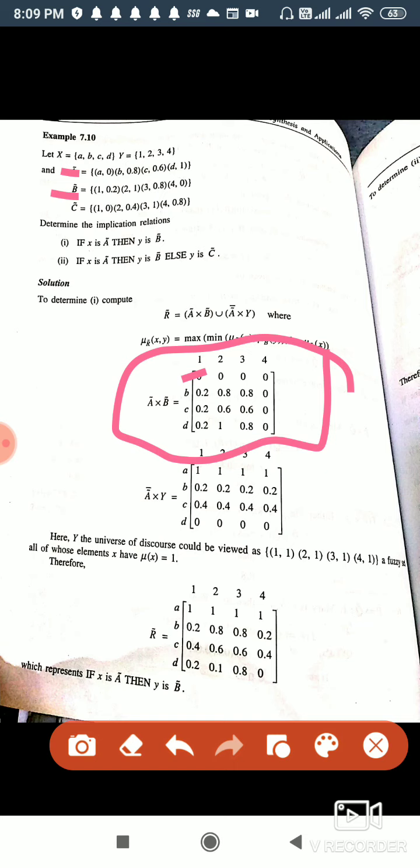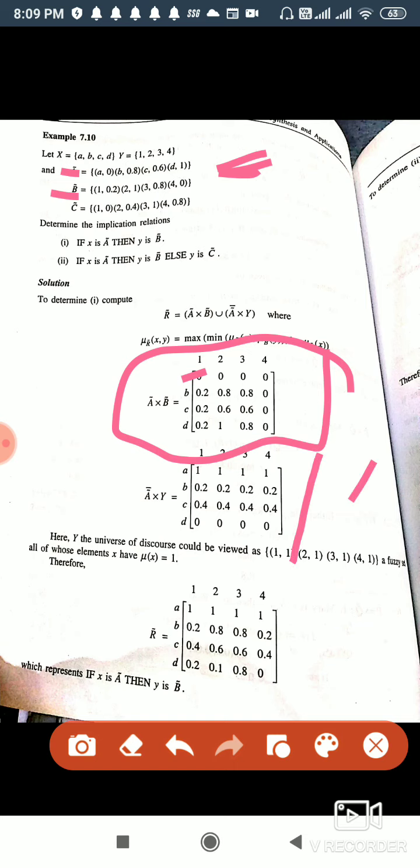So not A is 1 minus 0 is 1. 1 minus 0.8 is 0.2. Next is 1 minus 0.6 is 0.4. And 1 minus 1 is 0. So we will write here 1, 0.2, 0.4 and 0.